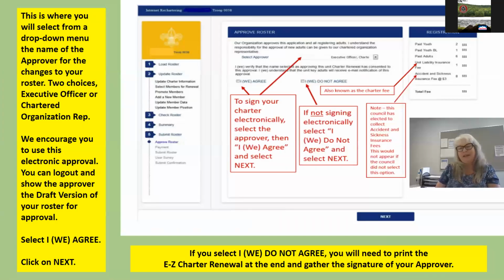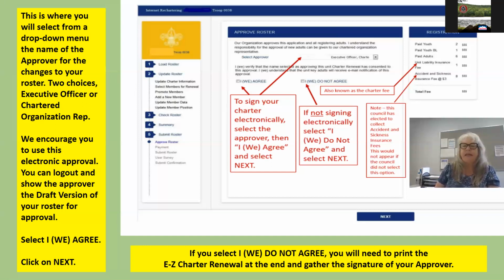So if you followed the guidelines and you got your chartered organization rep or your executive officer's approval for the revisions to your charter renewal, this is where you can select their name from the drop-down menu and you can click on the I agree button. Your fees are shown on the right-hand column here, so you'll have an idea what your fees are going to be.